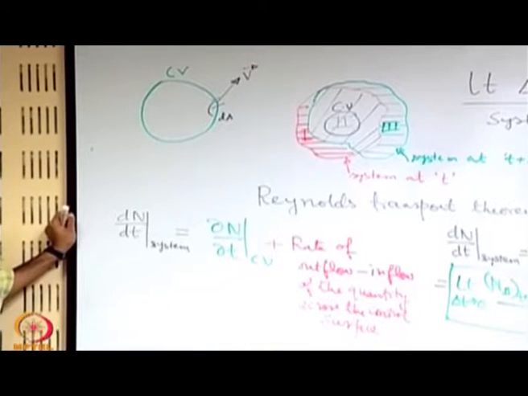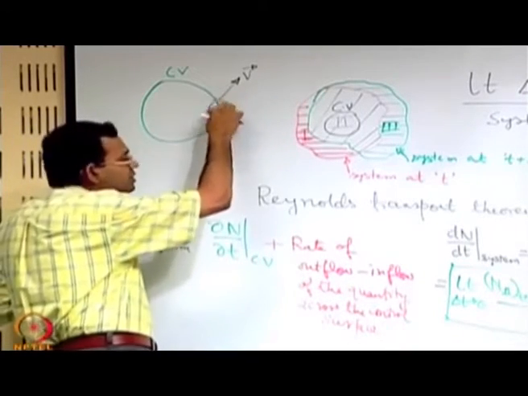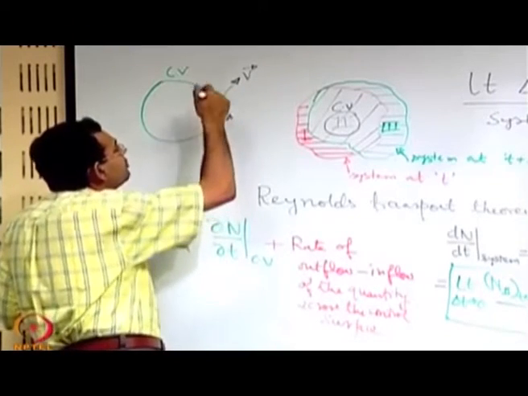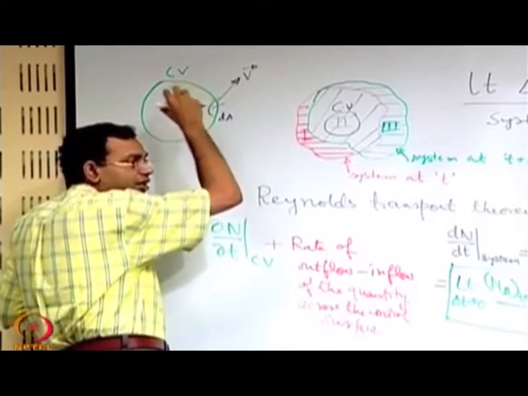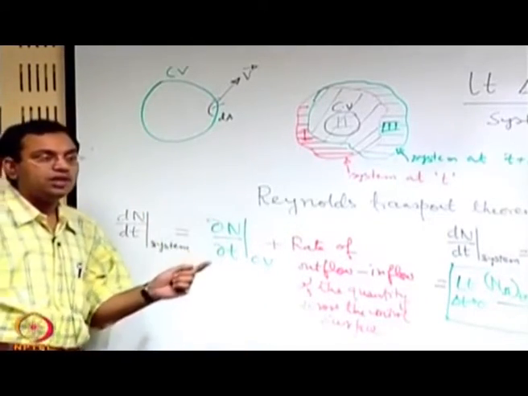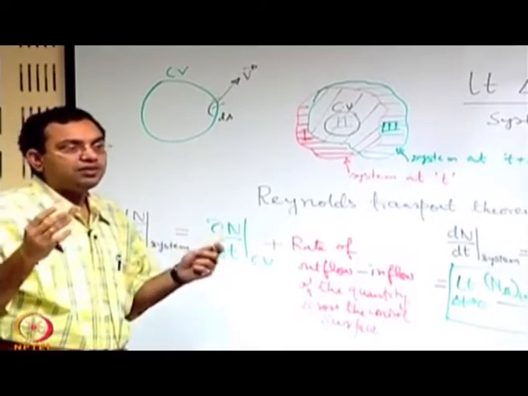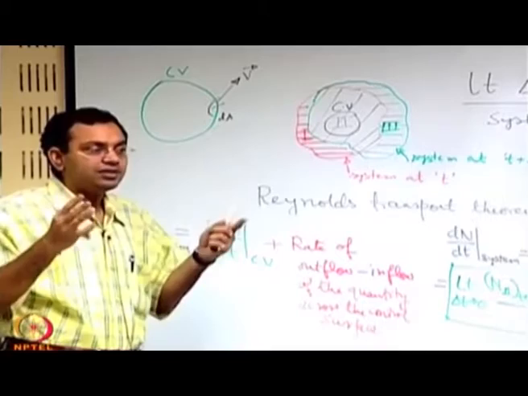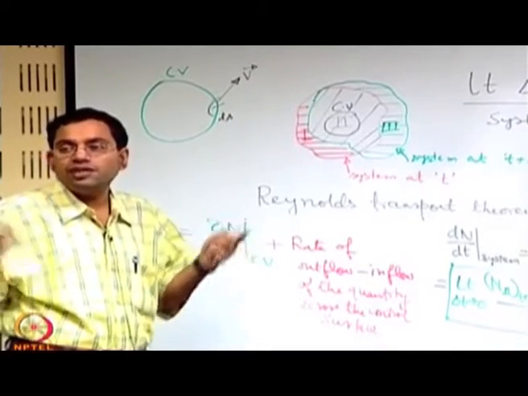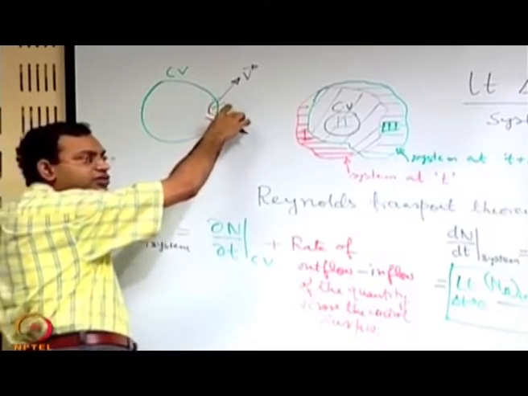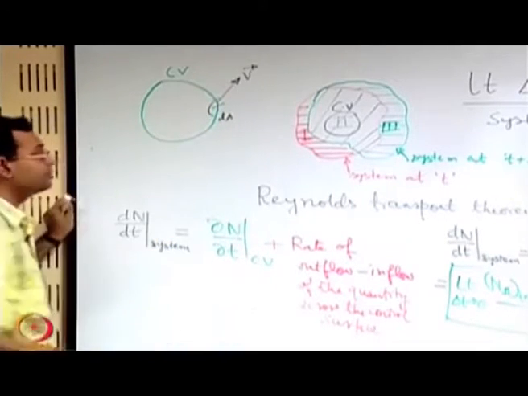So, the fluid, let us say, is going out of the control volume over this surface, it is a part of that surface over which it is leaving. So, it is a part of the outflow boundary. Out of the total boundary of the control volume, there may be some part over which there is no inflow or outflow, maybe it is like a wall, there may be some part across which fluid is entering or leaving, maybe it is like a hole. So, this is such a place across which the fluid is leaving as an example.